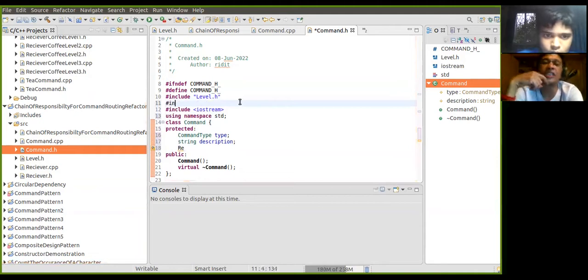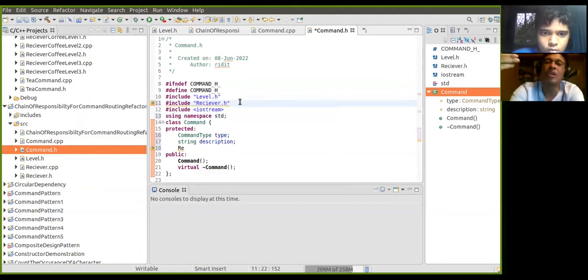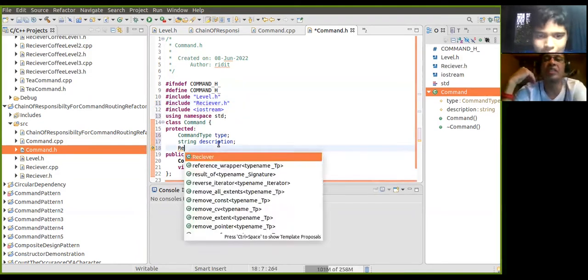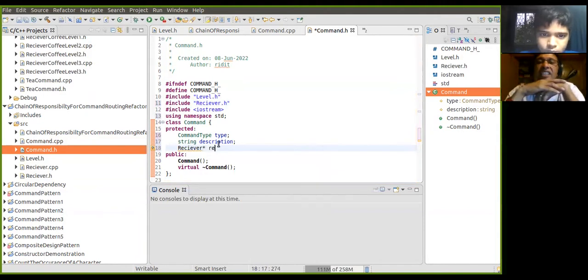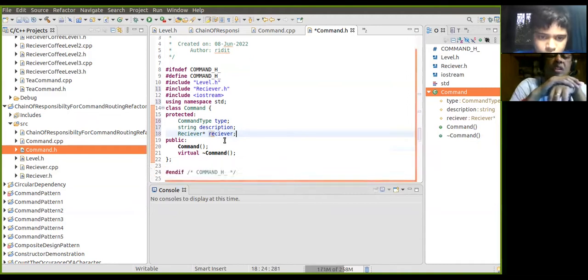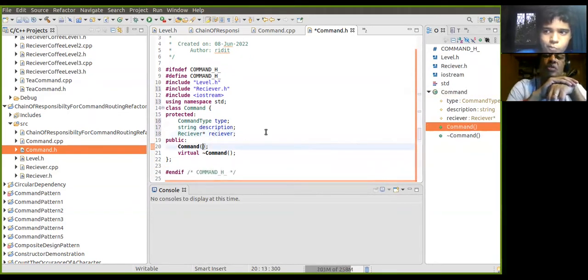Then receiver, because each and every command should be self-sufficient to have the receiver's information, right? Who is the correct receiver who has the power to execute the command? So we are keeping a reference to a receiver. Each command will be associated with the receiver, and then anything else, I think command label is also there, right?